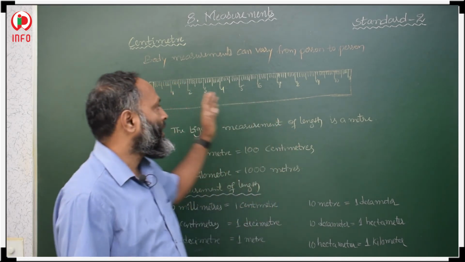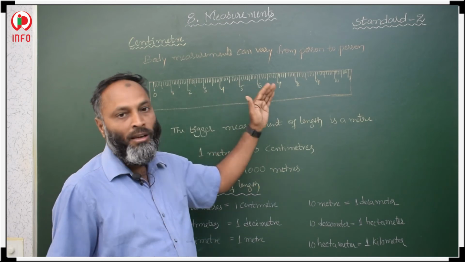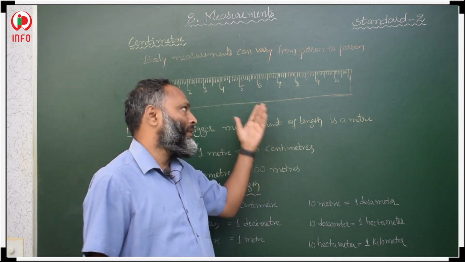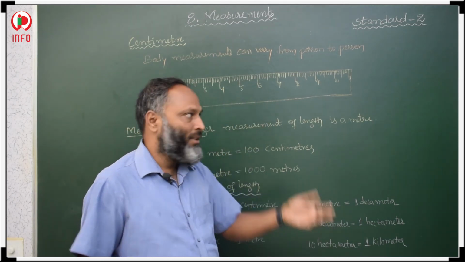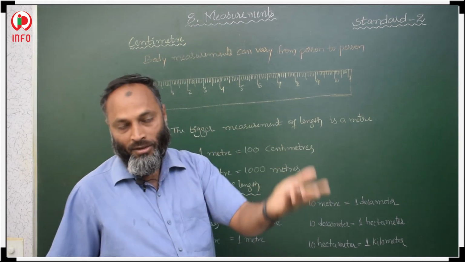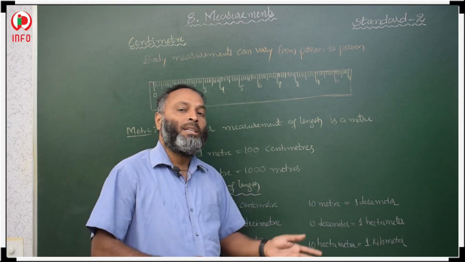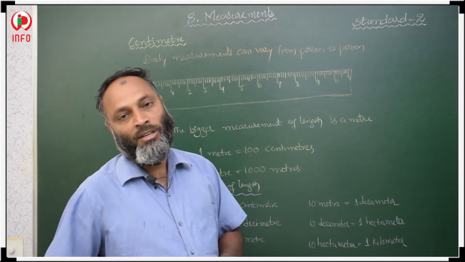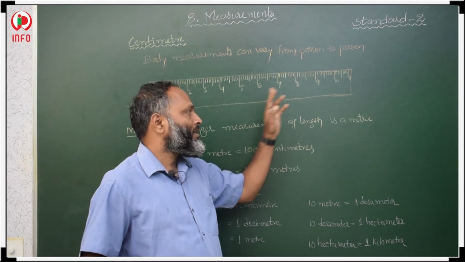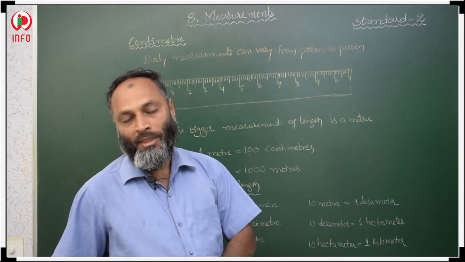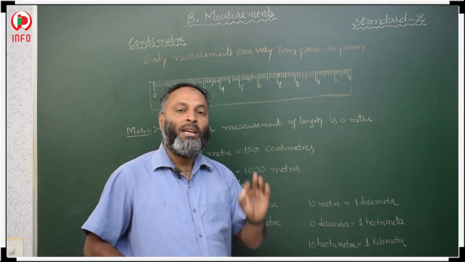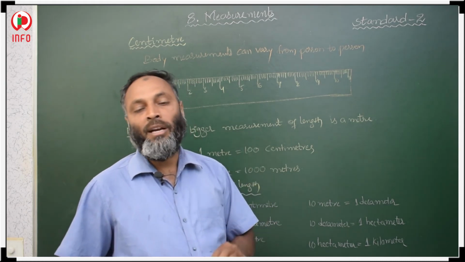Suppose we have a scale, this is a centimeter scale. If in Hyderabad we have this, in another state the scale length is the same, in another country also the centimeter scale is the same. Country to country, city to city, village to village, whatever it is, the units are the same. That is why centimeters are the standard units.